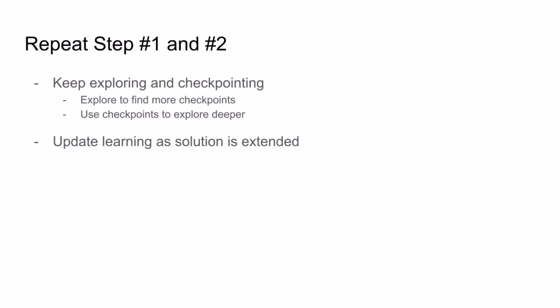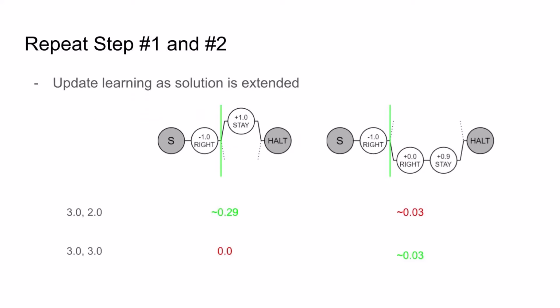One detail to mention is that as our solution is extended and improved, we will want to correspondingly update our learnings on the average scores given the observation seen. For example, let's say initially we are choosing between these two branches, where the top branch swaps the first two squares by 1, while the bottom branch swaps the first and third square by 1. So for the observations 3 and 2, we'll want to choose the top branch, but for 3 and 3, we'll want to choose the bottom branch.